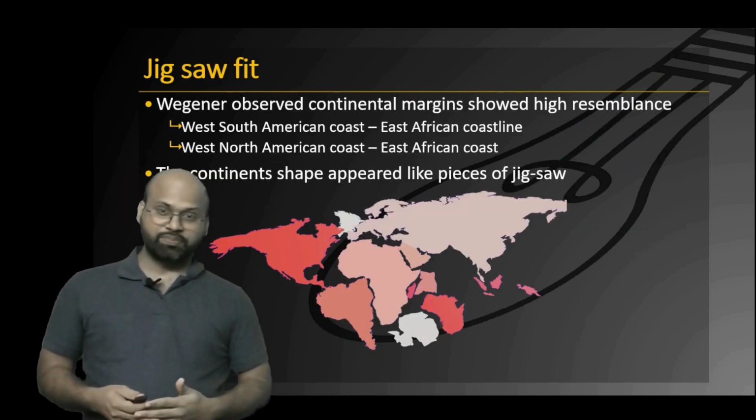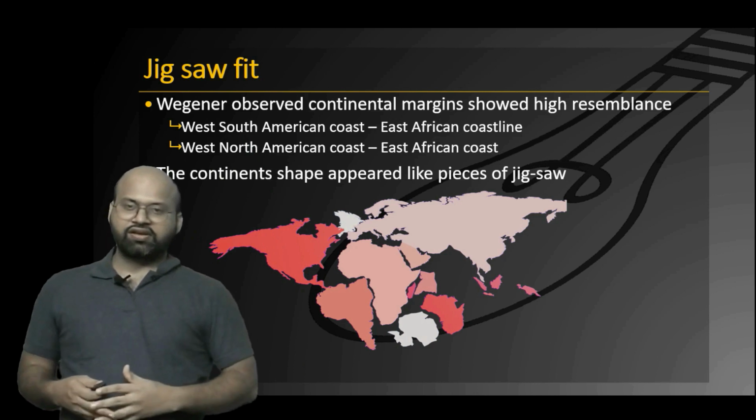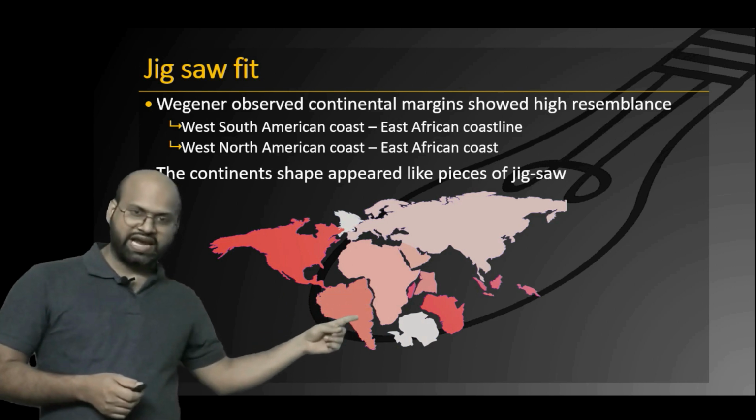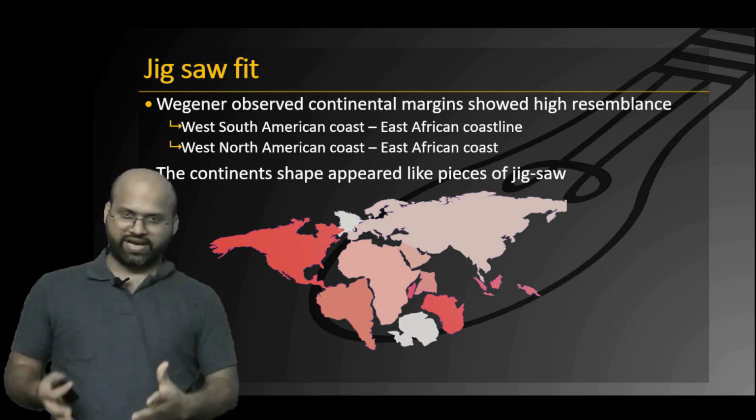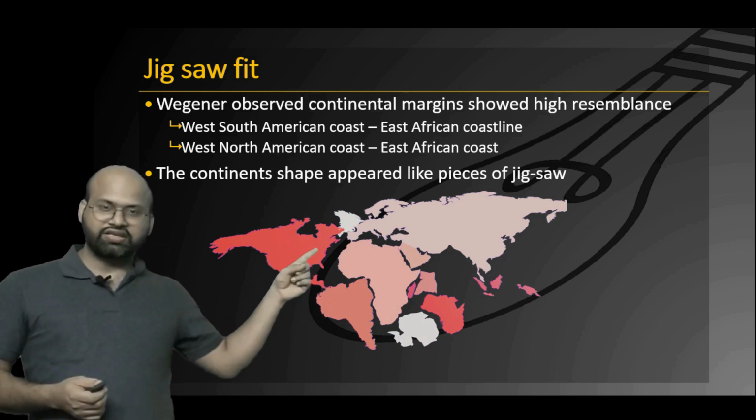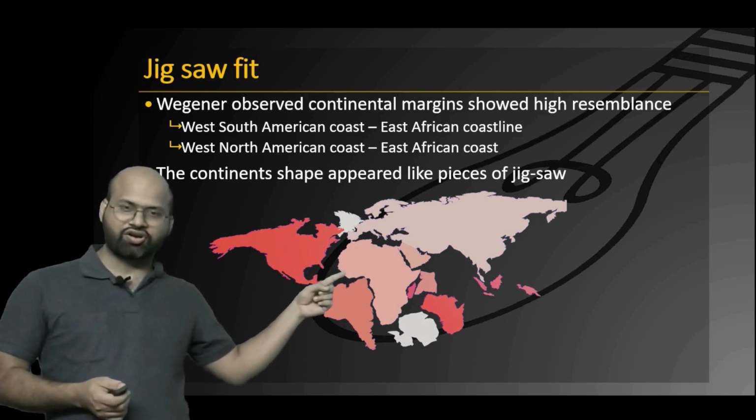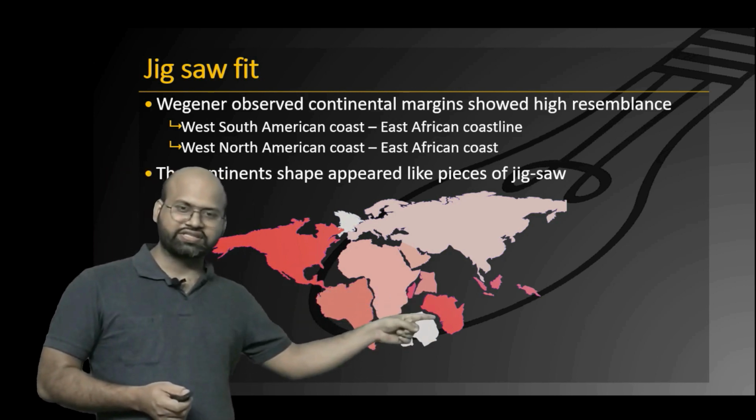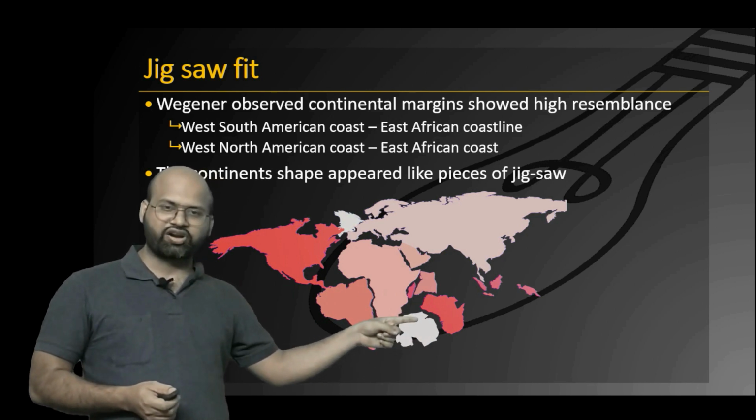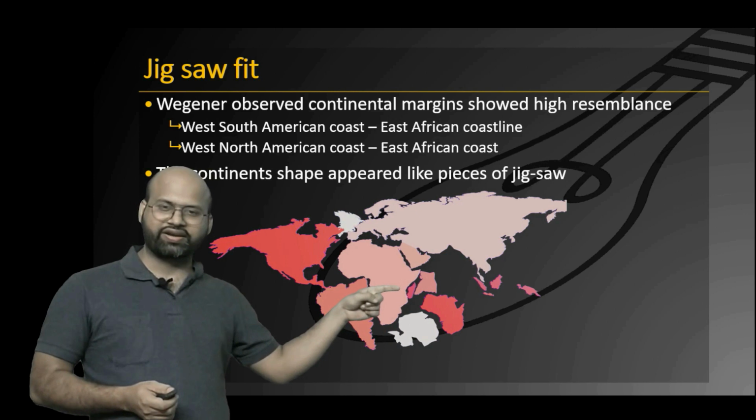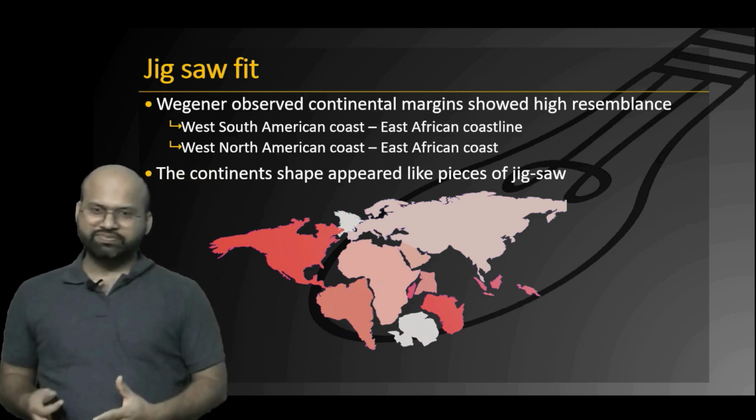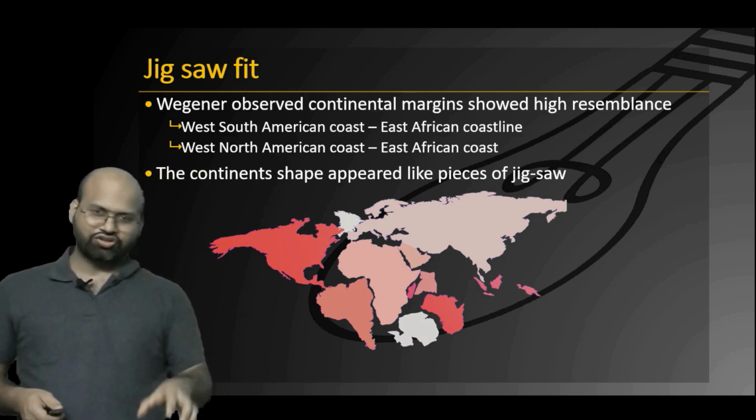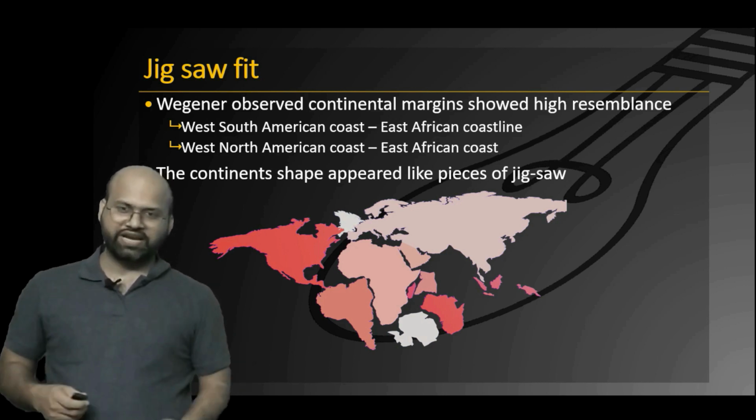Another important observational point was the jigsaw fit. Wegener basically observed mainly that the western margins of Africa and eastern margins of South America were a perfect match. Similarly, the eastern margin of North America and western margin of Northern Africa were also very closely related, and there were also certain regions, like you can see, Southern Australia and this part of Antarctica, Mozambique and Eastern Africa. So all these margins looked like they had been broken down from one single piece, like a jigsaw puzzle which we have played in our childhood.